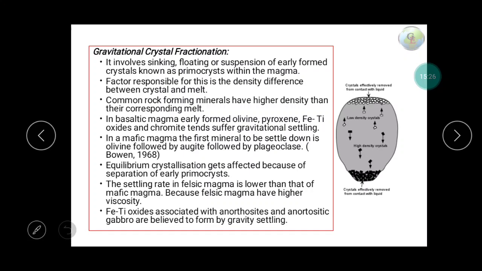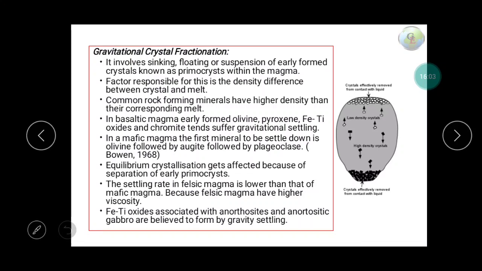Gravity settling is a simple thing: the crystals of higher density go downward and crystals of lower density go upward. Means what happens actually, first the minerals with higher density crystallize fast, like olivine, so it will settle at the bottom. It involves sinking, floating, suspension of early formed crystals known as phenocrysts within the magma. The factor responsible for this is the density difference between crystal and melt.